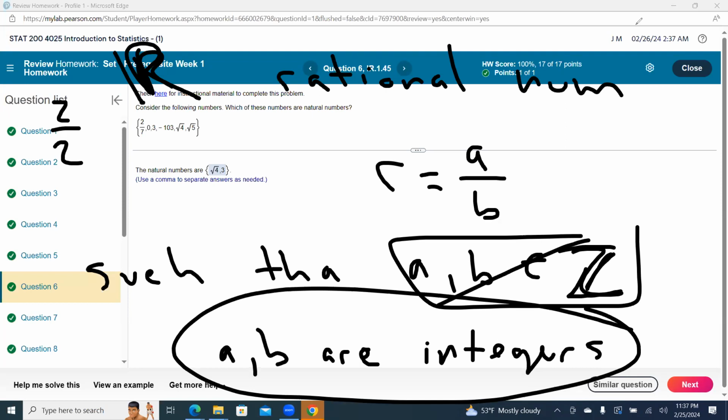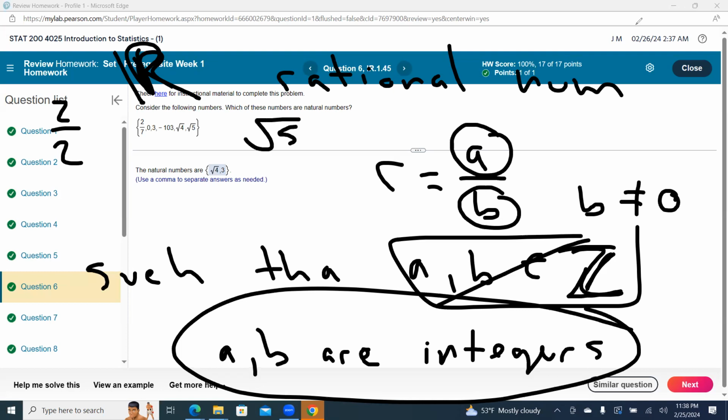Okay, so that's what a rational number is. If A is any integer and B is any integer, where of course B is not equal to zero because we can't divide by zero, all rational numbers are fractions where A and B are integers. The top and bottom are integers. So the square root of 5 is not allowed, the square root of 3 is not allowed. But an integer divided by an integer, that's how they define a rational number. In 2 over 7, the top and bottom are integers. 3 halves as well.